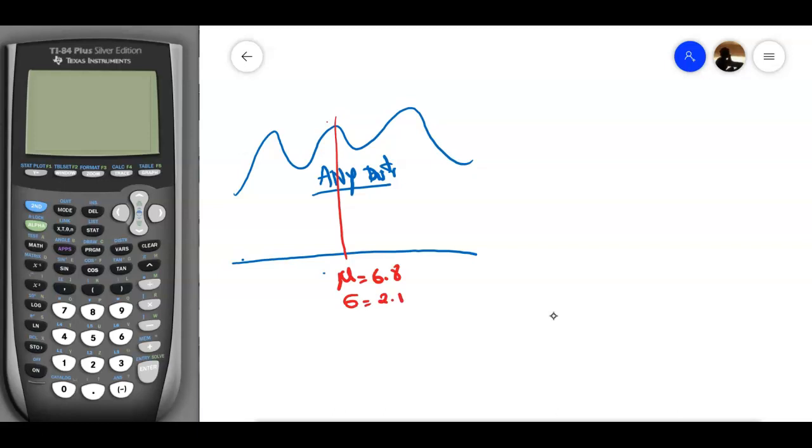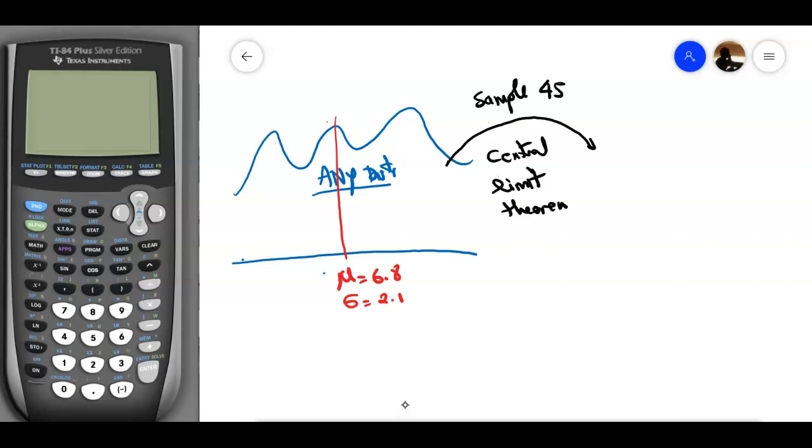The fact that they made a sample of 45, now we are in the domain of the central limit theorem. So the new distribution, once you do sampling, will be a normal distribution.